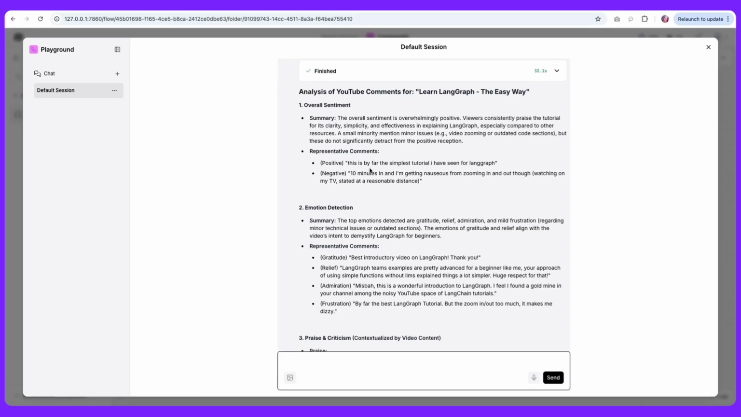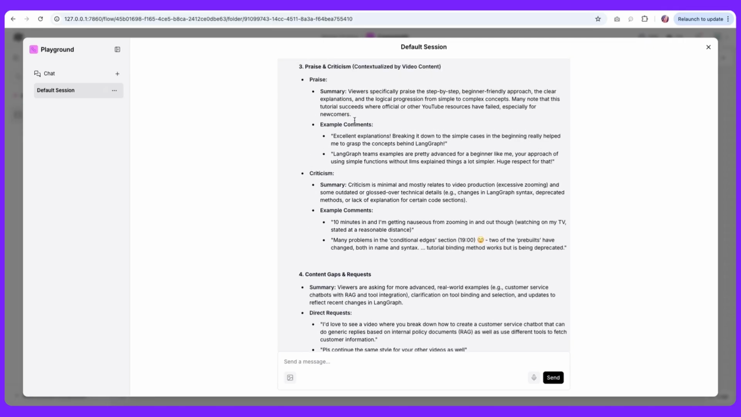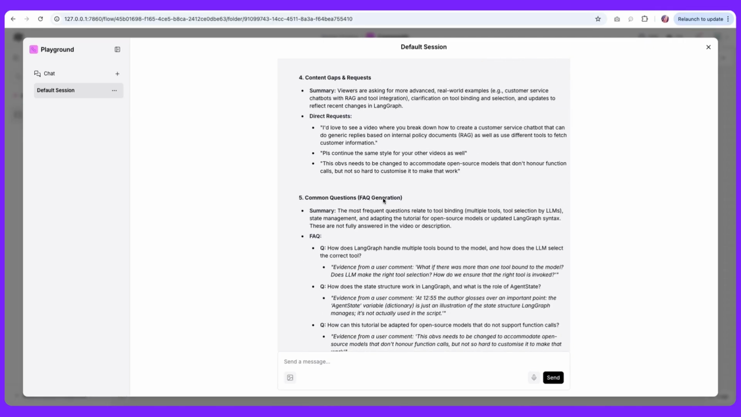Overall, the sentiment is positive, which is great to know, but then there are a few places that could be fixed. Something with the video editing that a lot of folks did not like, so that could be improved. And going down, there are a few positive and negative examples as well, and then the content gap. So people are asking for more advanced examples and perhaps an update with the latest changes. So this is nice info.